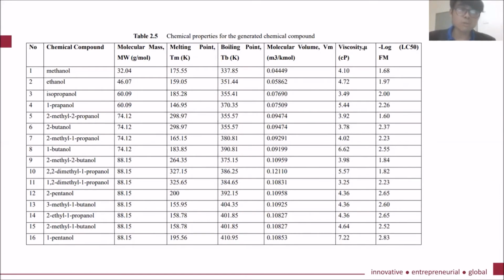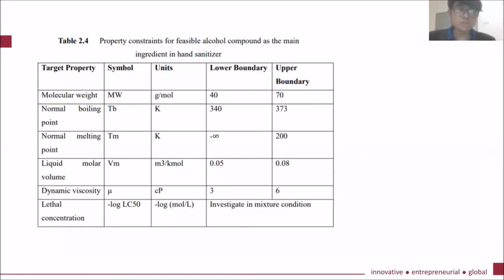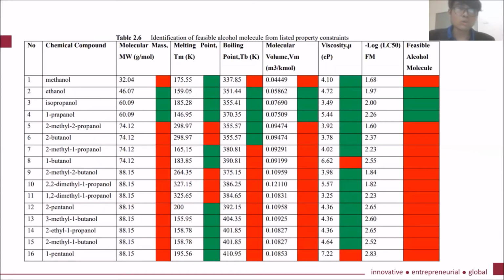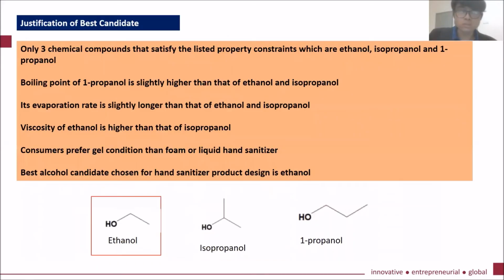There are 16 chemical compounds generated, and I found the molecular mass, melting point, boiling point, molecular volume, viscosity, and elasticity for each chemical compound by using ProPred. The diagram below shows the property constants for feasible alcohol compounds. These property constants are used to find out which alcohol can be selected as the main ingredient for the hand sanitizer. After we set up the constants for the 16 chemical compounds, it was found that ethanol, isopropanol, and 1-propanol are the only feasible alcohol molecules from the listed property constants.